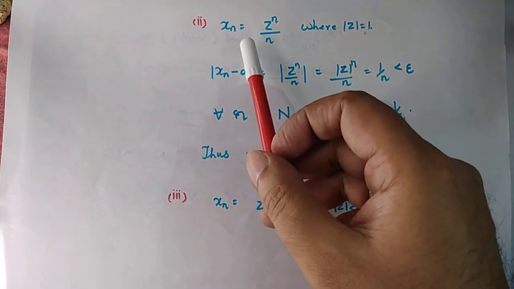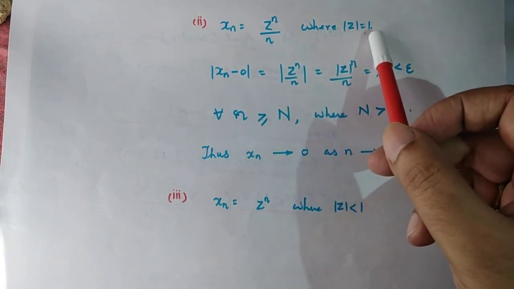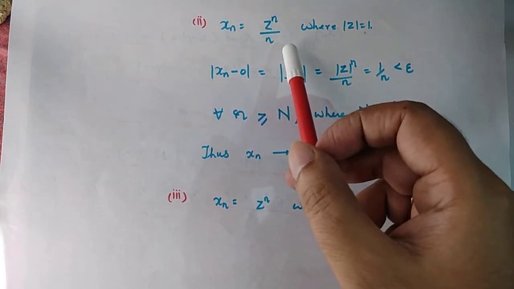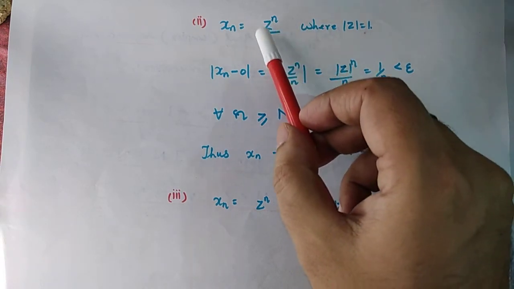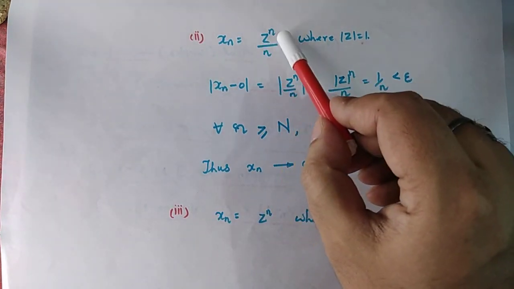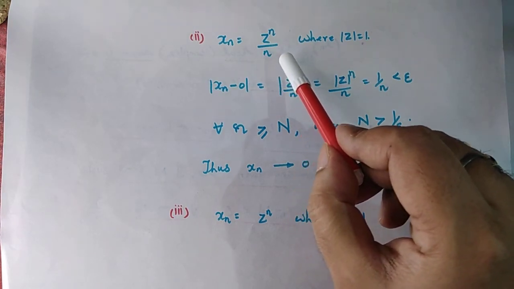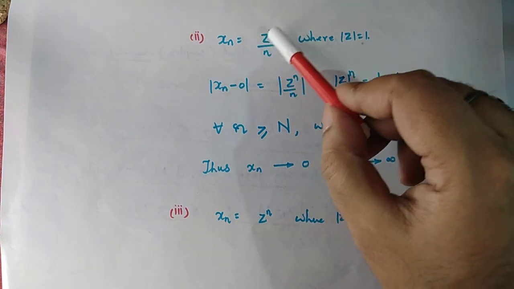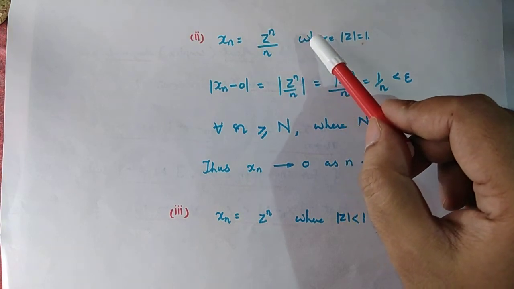As a second example, consider the sequence xn equal to z to the power n by n, where mod z is equal to 1. Now, our guess is that this sequence should also converge to 0. And why is that? If you look at the numerator, it is z to the power n. The modulus of the numerator is fixed, which is 1, whereas the denominator being equal to n becomes arbitrarily large. Therefore, we expect the modulus of this ratio to be as small as we like by taking n large enough.